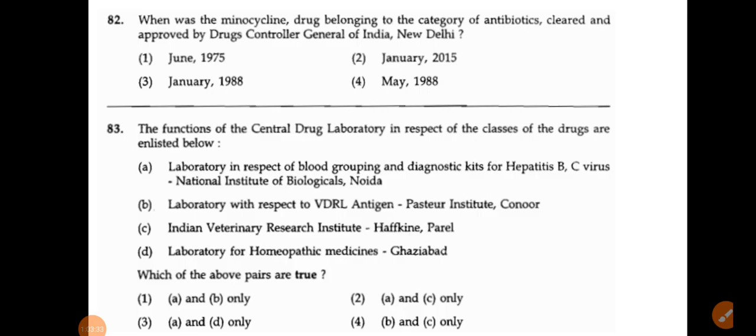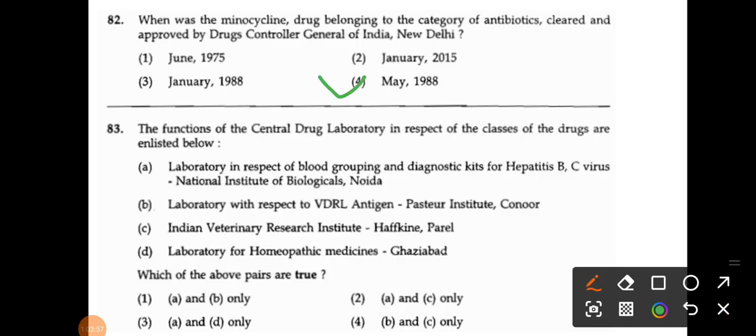When was the minocycline drug, belonging to the category of antibiotics, cleared and approved by the DCGI New Delhi? That is also a very old question, but please remember the options: June 1975, Jan 2015, Jan 1988, and May 1988. So what is the correct answer? That is May 1988.